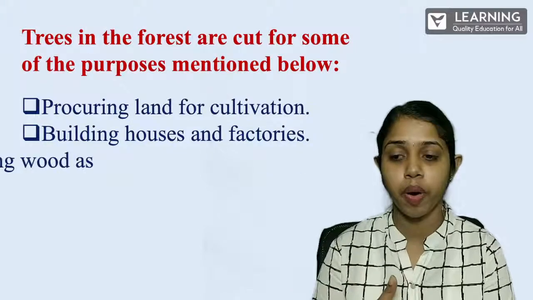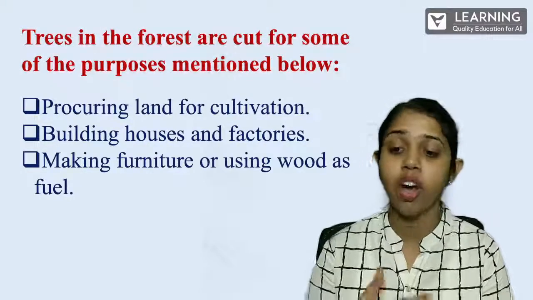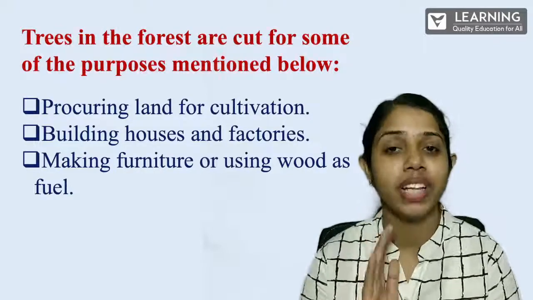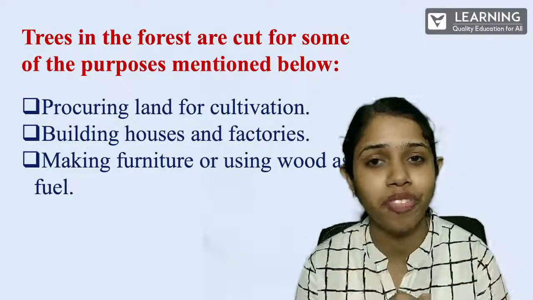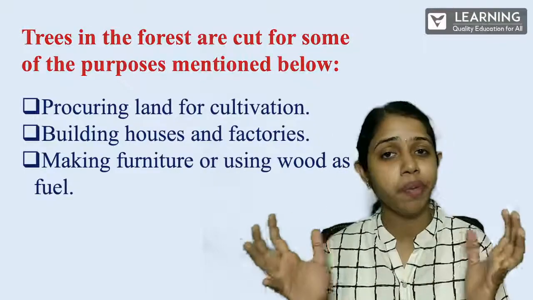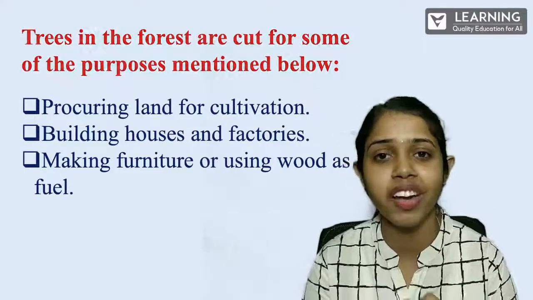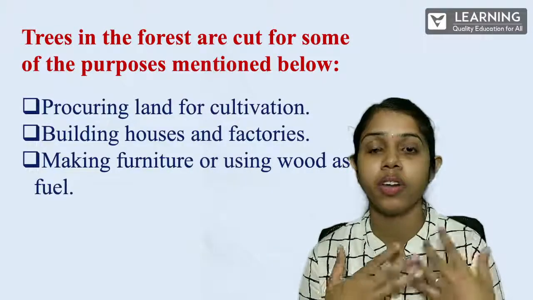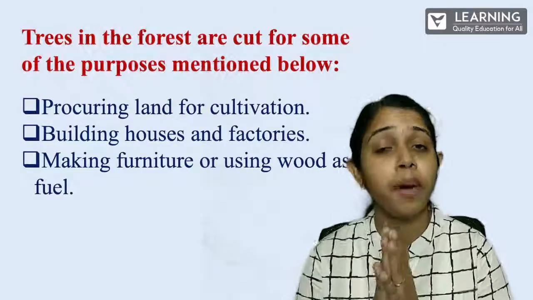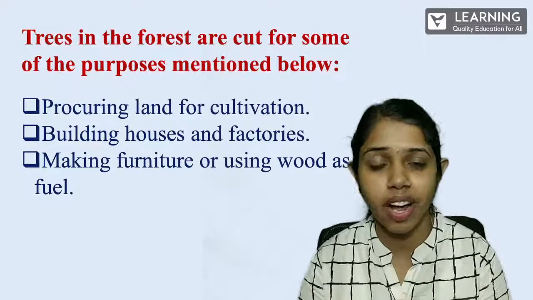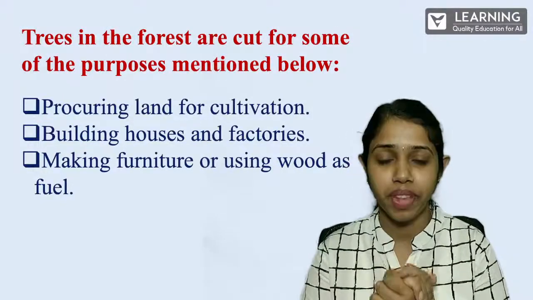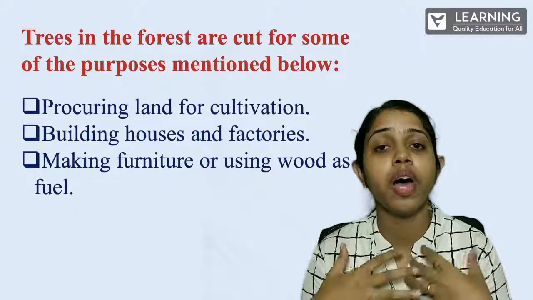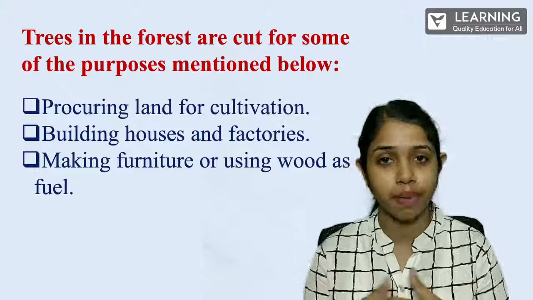And the next point is making furniture or using wood as fuel. Yes, we all know that we have wood furniture, right? There are multiple types of wood furniture which we all use at home. It could be the chair or the sofa or the table, many other things which we are all using from wood, right? And also in villages they use wood as one of the fuels for burning purposes, right?